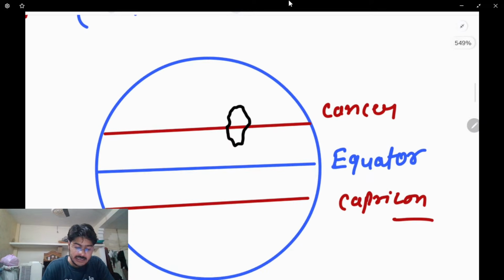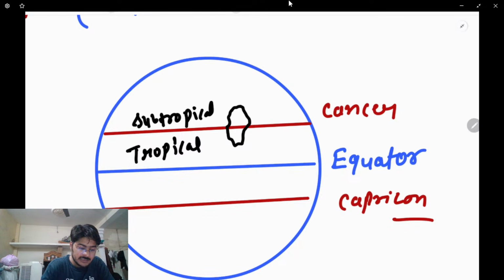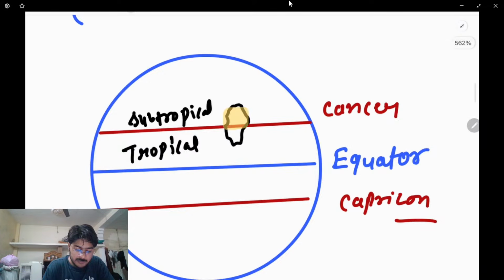So half of India is in the tropical area. I'll talk about these things. Tropical area. ठीक है ना? And this is the subtropical. India, half of India lies in the subtropical and half of India in the tropical. ठीक है? So overall there will be change in the climate.